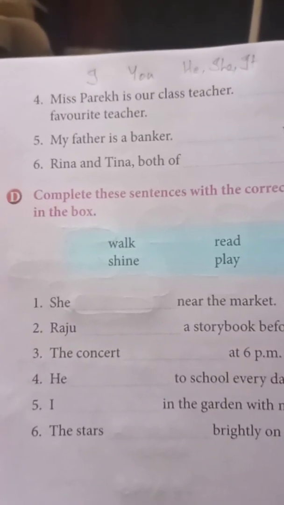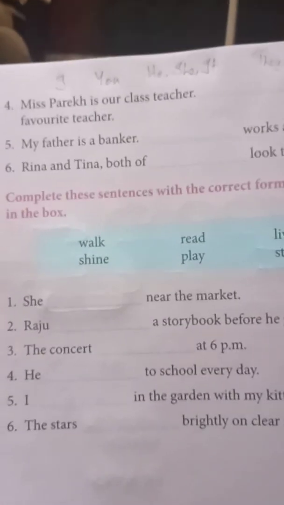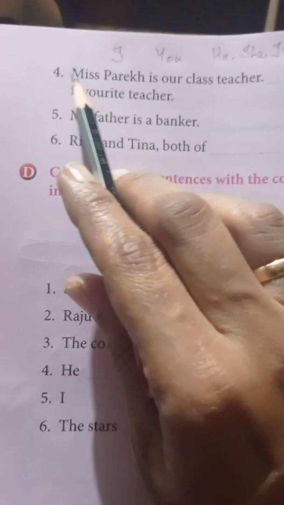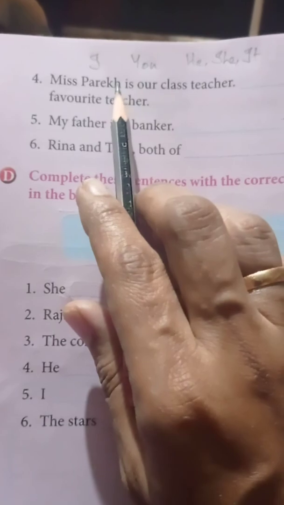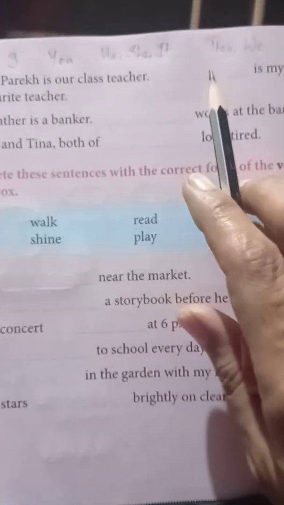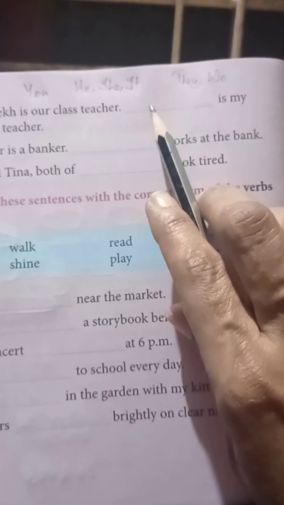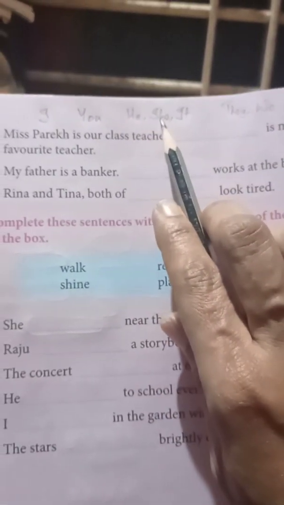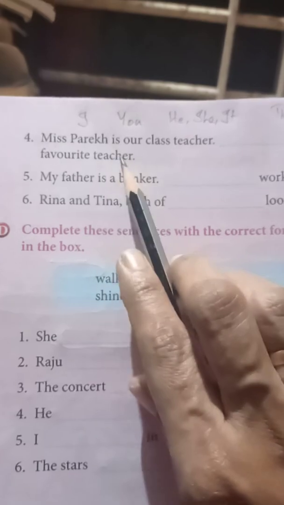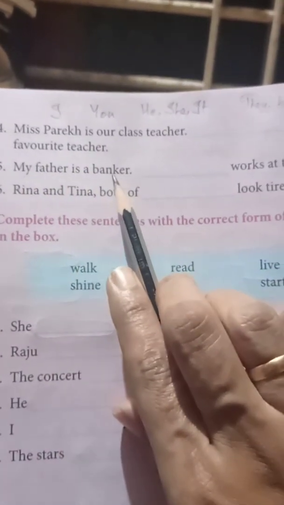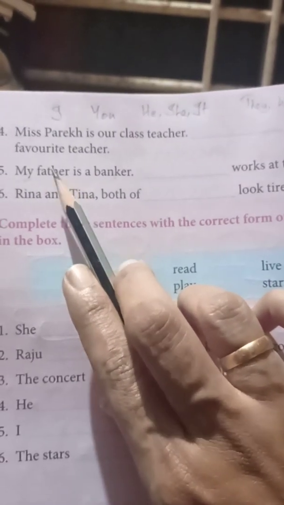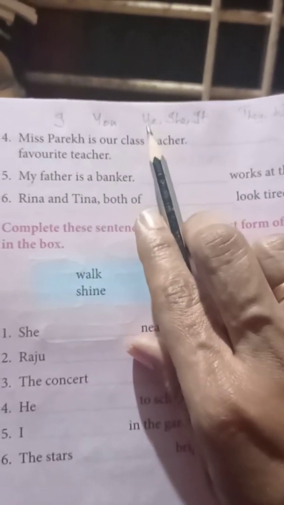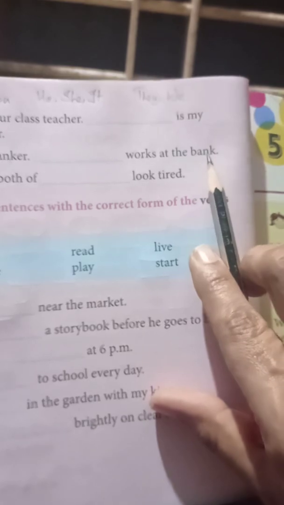Miss Parekh is our class teacher. Okay. Now Miss Parekh means Miss. Miss word indicates that it is a female. Okay. Miss Parekh is our class teacher. Now we are talking about her. So therefore singular female means she. She is my favorite teacher. My father is a banker. Here we are talking about my father. That means father is a male, singular male. So we use this pronoun he. He works at the bank.